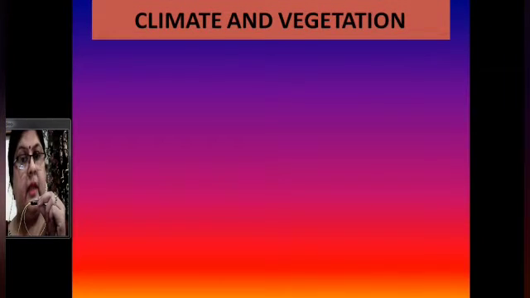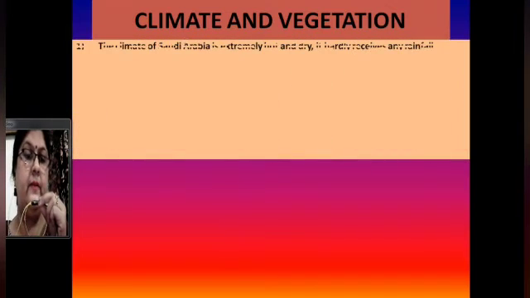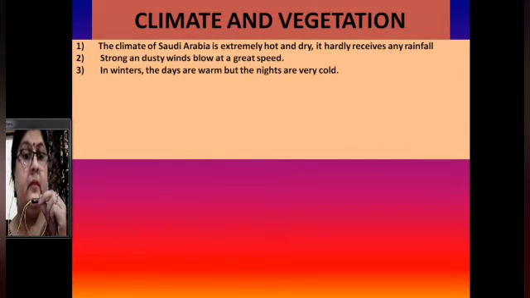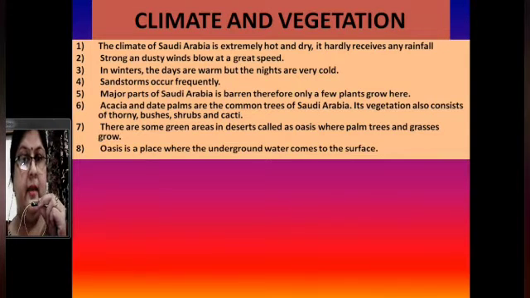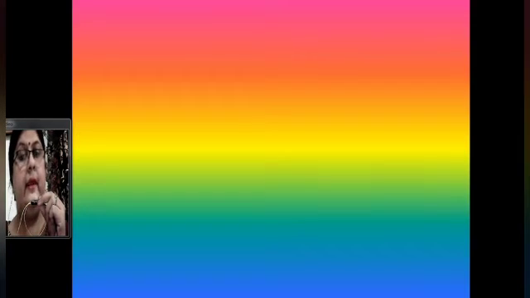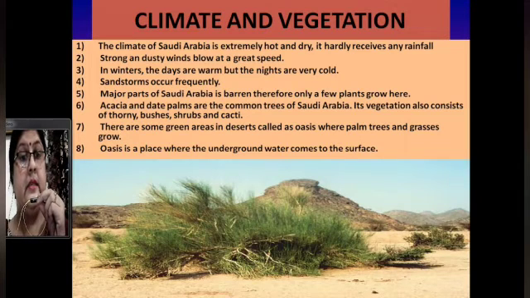Now we will discuss the climate and the vegetation of Saudi Arabia. The climate of Saudi Arabia is extremely hot and dry. It hardly receives any rainfall. Strong and dusty winds blow at a great speed. In winters, the days are warm, but the nights are very cold. Sandstorms occur frequently.